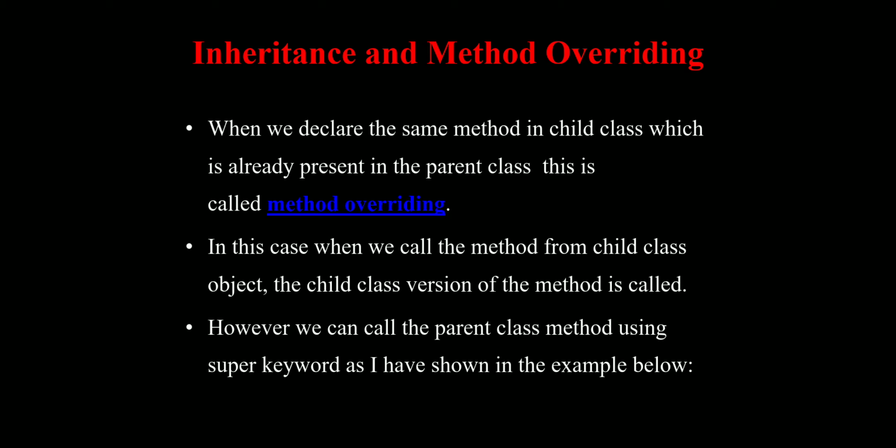See here, when we declare in a child class the same method which is already present in the parent class, that is called method overriding. In this case, when we call the method from a child class object, the child class version of the method is called. However, we can call the parent class method using super. I have shown it in the example below. See here, one example to understand the concept of method overriding in Java.